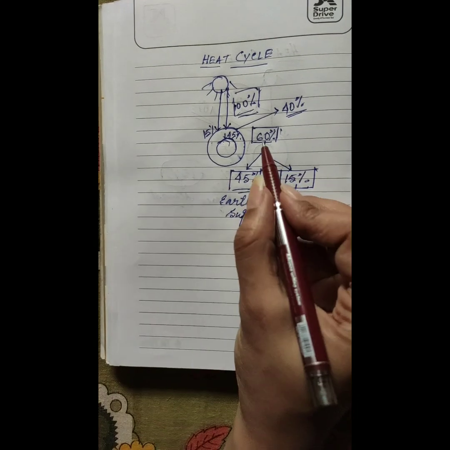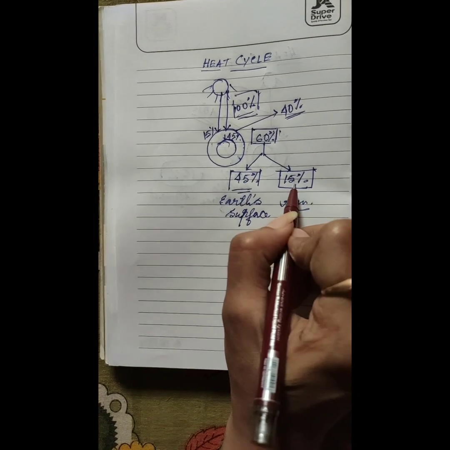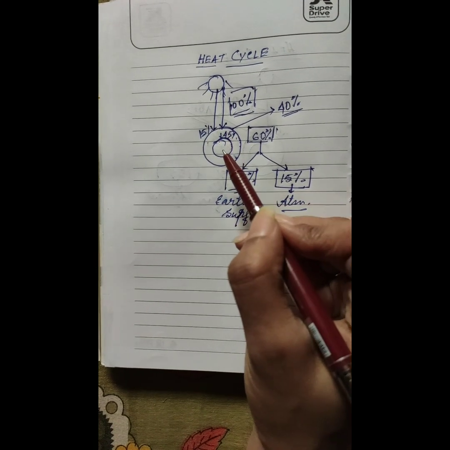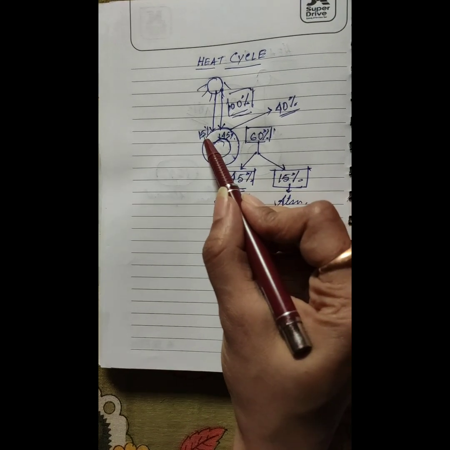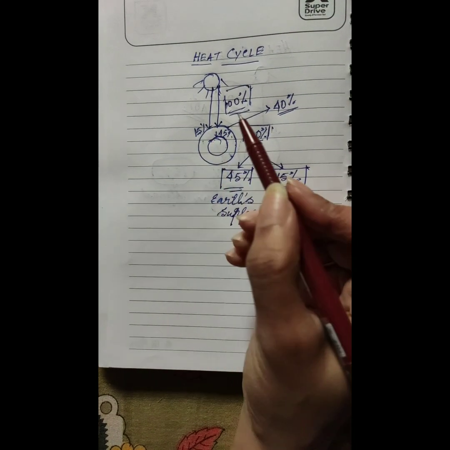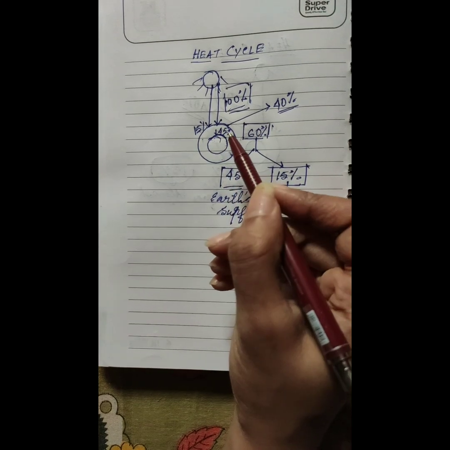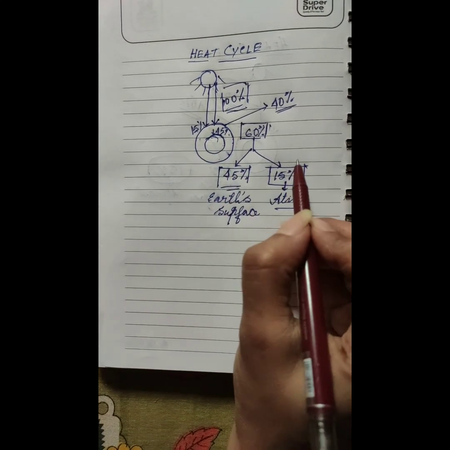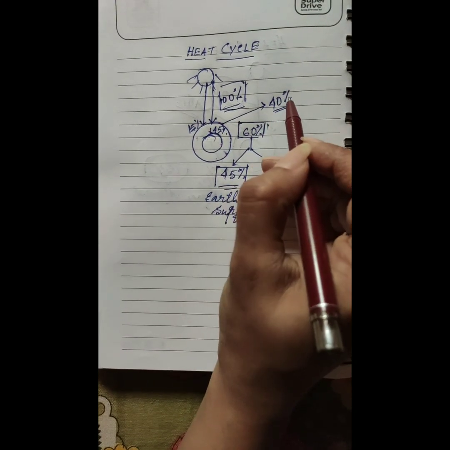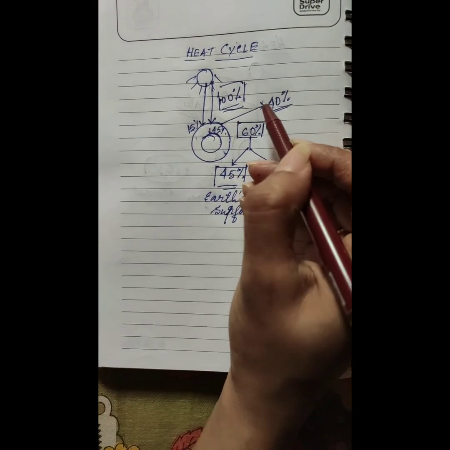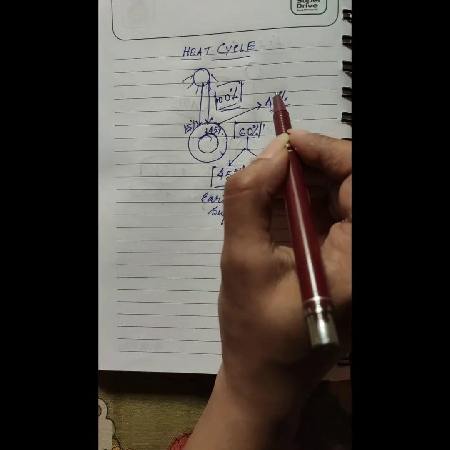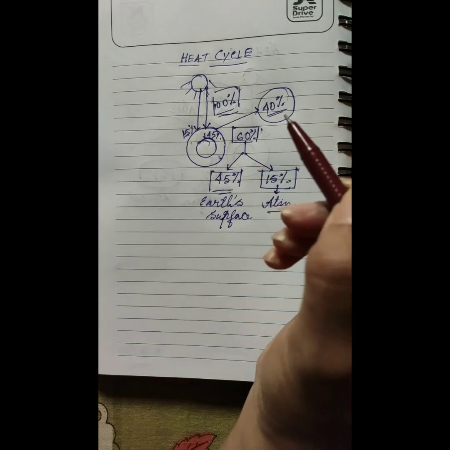So in the 60%, there are two parts: 45% absorbed by the earth's surface, and 15% absorbed by the atmosphere. In the atmosphere there are some aerosols, some dust, some gas molecules, by which this 15% of sunlight is absorbed. And this 40% which is reflected back to space is called the albedo.